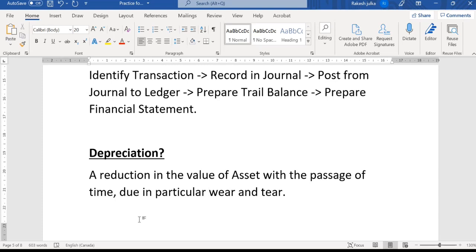Today I bought one laptop in 2021, and after 5 years, maybe in 2025 or 2026, we see that the value of the laptop has gone down due to wear and tear, or maybe due to the obsolescence of technology. Today I bought this laptop and spent $500.